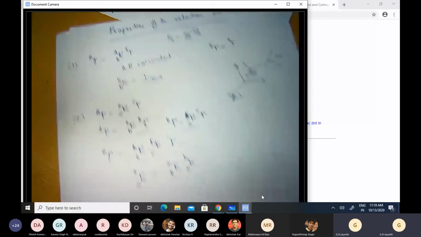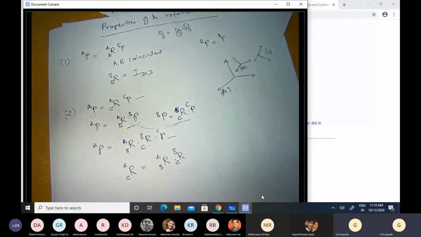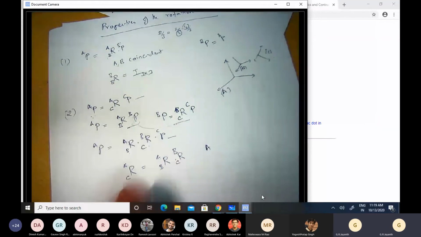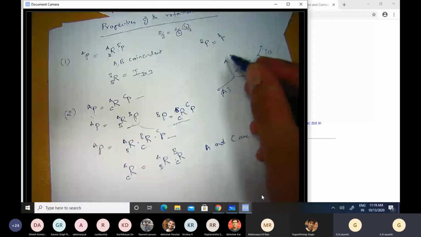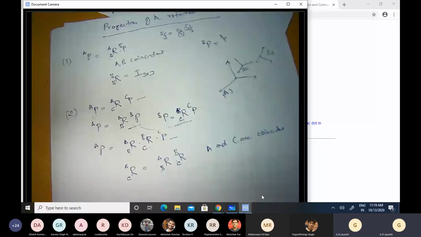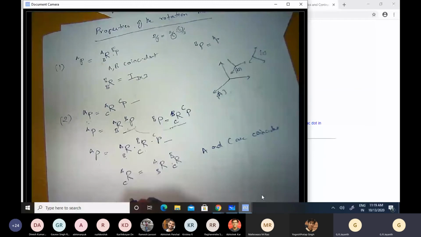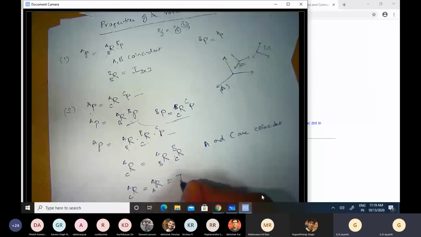Now this leads to another important result. Suppose A and C are coincident, instead of A and B. In other words, the coordinate frame C is aligned with coordinate frame A. Then RAC will be R of A with respect to A, and that we saw was an identity matrix.